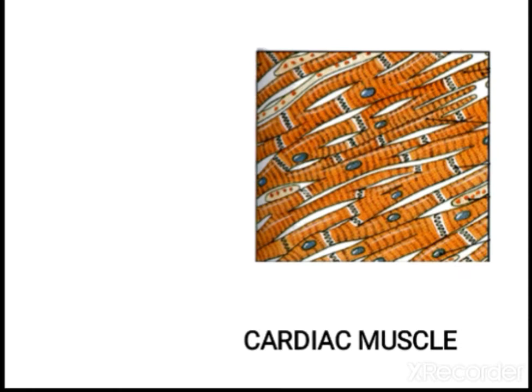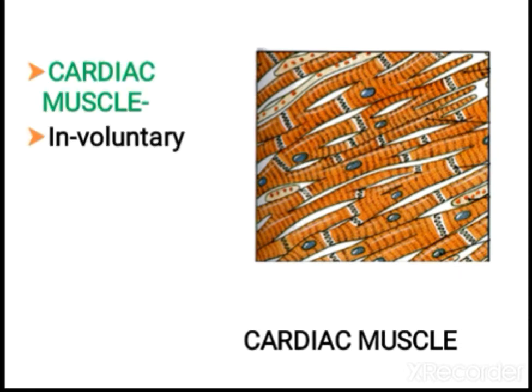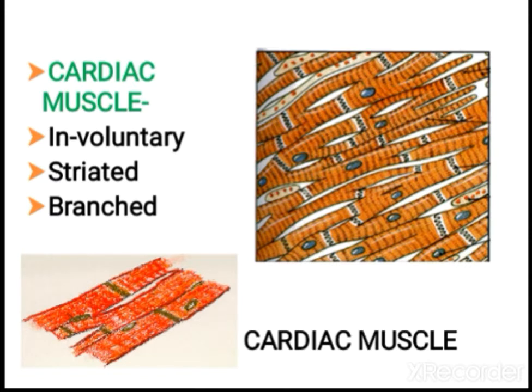It is present only in the heart. Cardiac muscles are involuntary in action, striated, and also branched. That is a special feature. Because of this, cardiac muscle shows properties of both striated and smooth muscle, which is why it is classified under a special category.